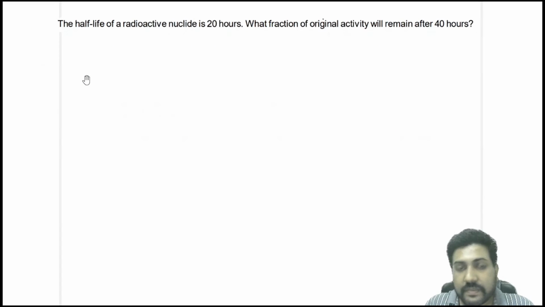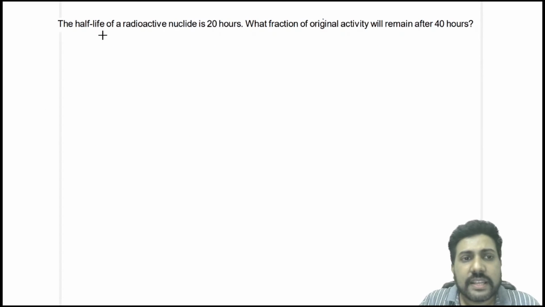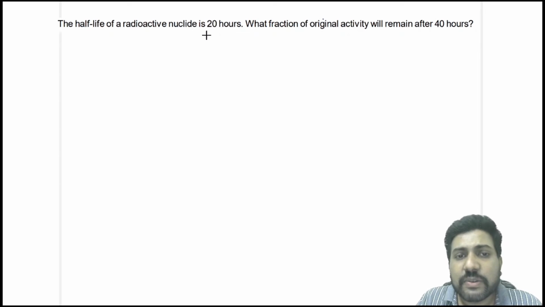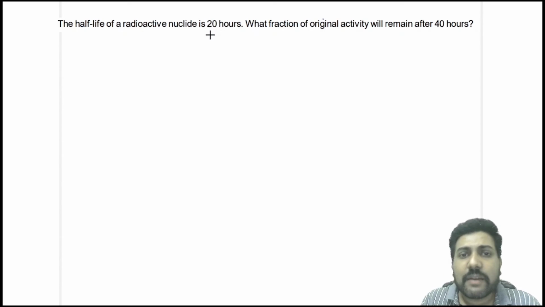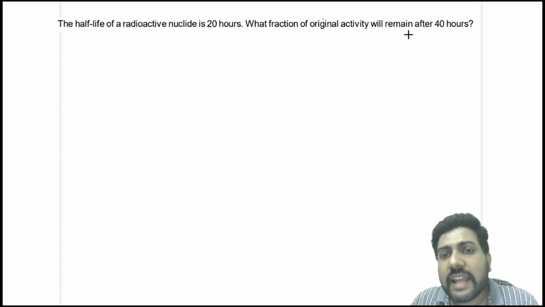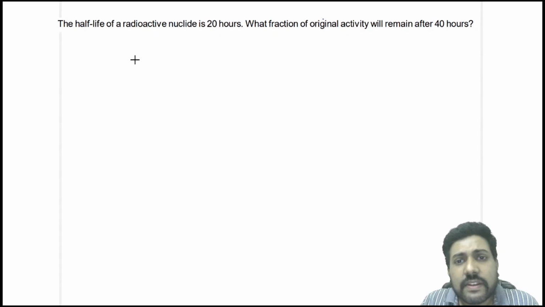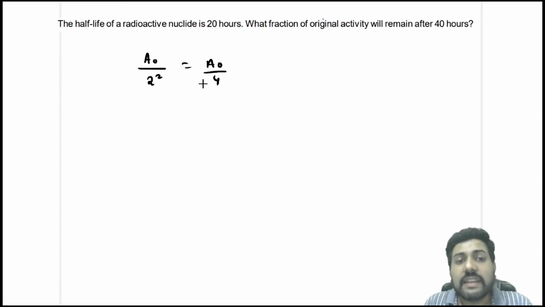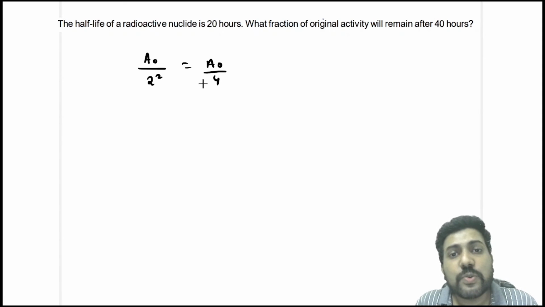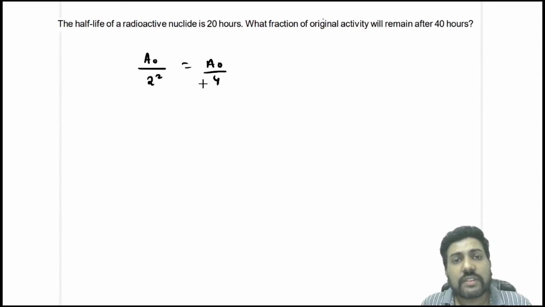Now the next question is, the half-life of a radioactive nuclide is 20 hours. Then what fraction of the original activity will remain after 40 hours? 40 hours means 2 half-lives. So after 2 half-lives, how much activity will remain? A naught by 2 square, that is A naught by 4. That means 1/4 of the activity will remain after 2 half-lives.